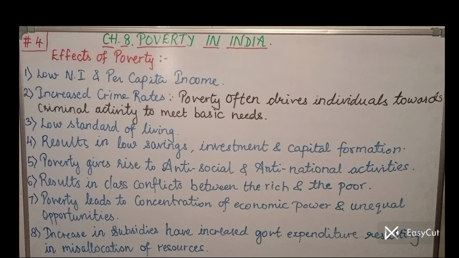With this, we have finished with these effects of poverty. I summarize the points in short. Effects of poverty: number one, low national income and per capita income. Second, increased crime rates. Third, low standard of living. Fourth, low savings, investment and capital formation. Fifth, antisocial and anti-national activities. Sixth, class conflicts. Seventh, concentration of economic power and unequal opportunities. And number eight, increase in subsidies, which gives rise to government expenditure.